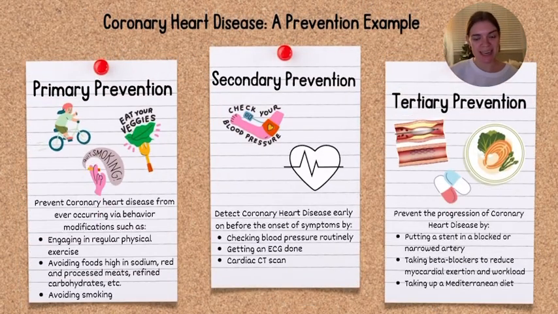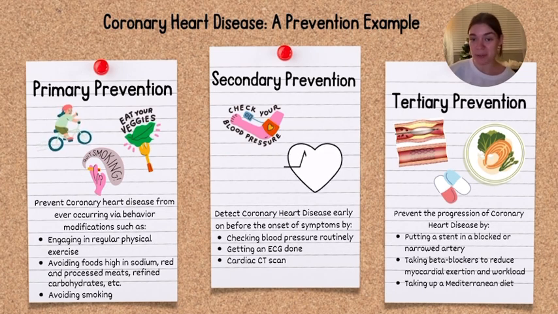Now that we've introduced the idea of prevention approaches, let's look at a specific example for a non-communicable disease, specifically coronary heart disease. For primary prevention, we want to prevent the disease from ever occurring. We can do that by being active, having a well-rounded diet, and avoiding tobacco. For secondary prevention, it's all about screening, detecting the disease early before symptoms develop. We can do this by getting an ECG done, a cardiac CT scan, or checking our blood pressure regularly.